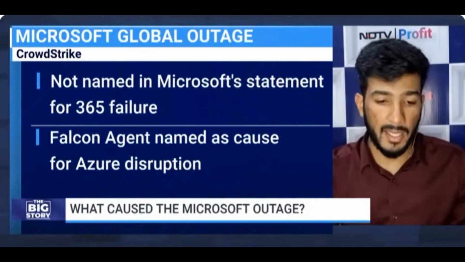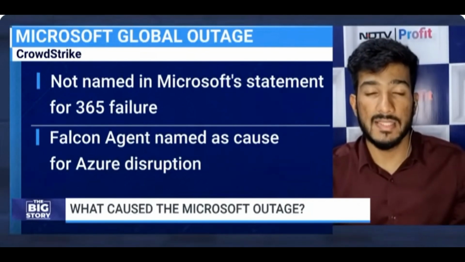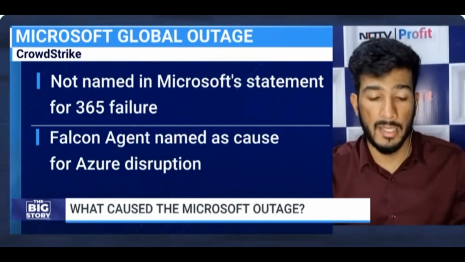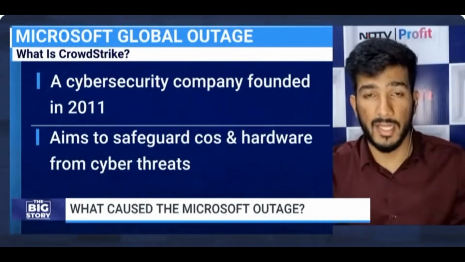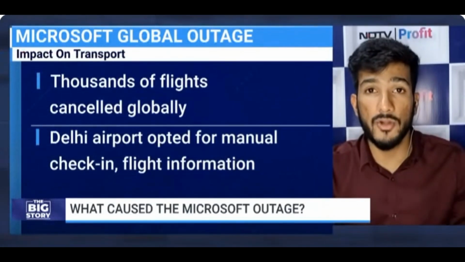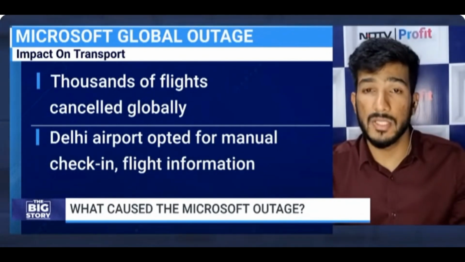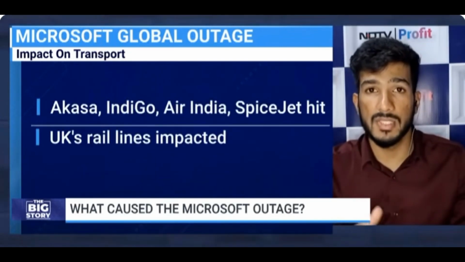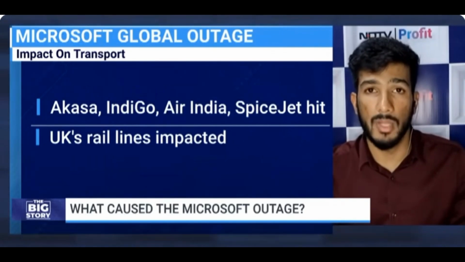Now, what this caused, the impact, like you already mentioned, thousands of flights cancelled across the globe, lots of schools, hospitals, offices affected. We saw in India, BSE affected. We saw Akasa Air, IndiGo, SpiceJet, Air India, all the major airlines affected, people being issued handwritten boarding passes, manual check-in being reverted to. We also saw hospitals, pharmacy services, emergency services in the UK being affected, apart from transportation, railway lines. So very crucial services, bringing the world to a standstill, this global outage.